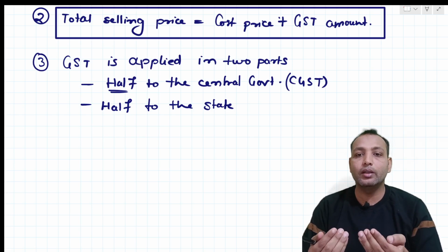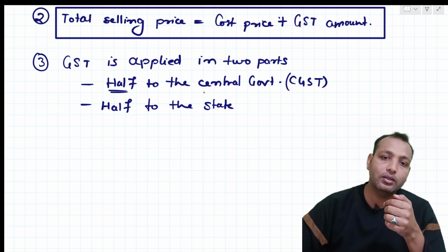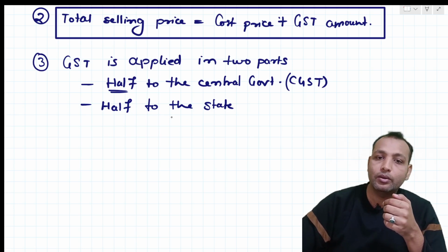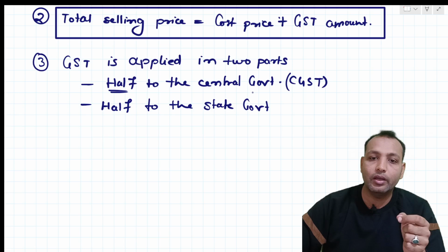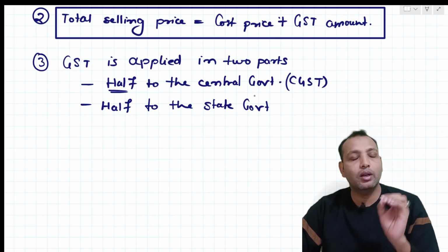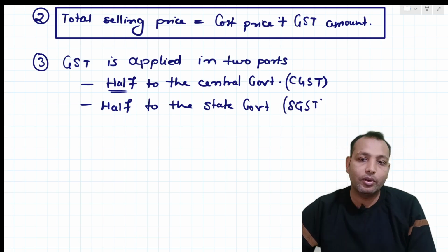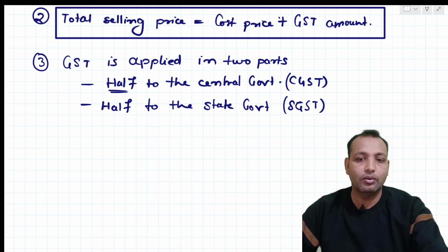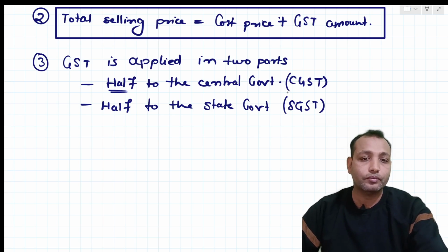So they are taking the tax from the public. Half of the tax is divided to the central government, and half to the state government. So half tax will be taken by the central government and half by the state government. The state one is SGST, right? So these are the two taxes we have to pay, one to the central government and the other to the state government.